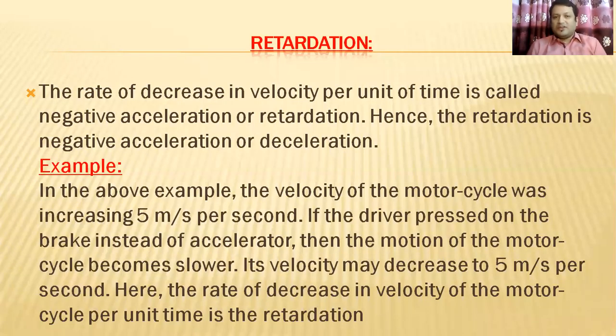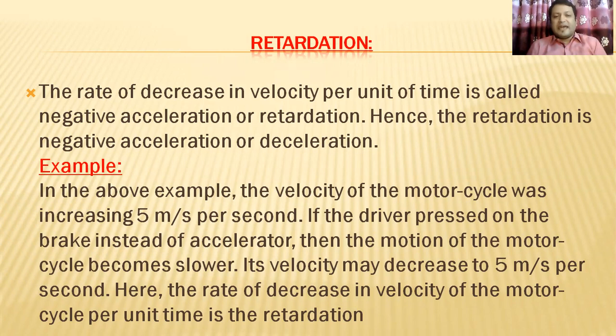Now, our second topic, that is retardation. This is very easy. The rate of decrease in velocity per unit of time is called negative acceleration or retardation. If you want to understand retardation in one sentence, the negative acceleration is called retardation, or deceleration.